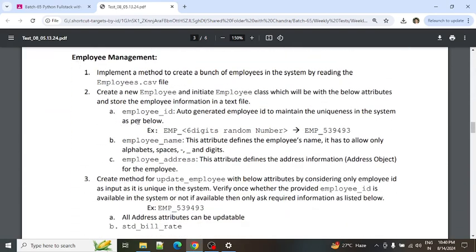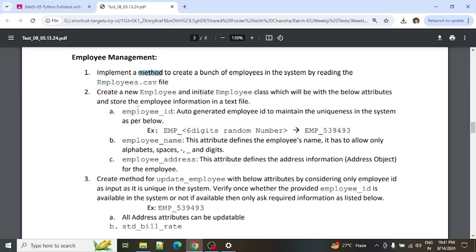So now coming to the employee management. Similarly, whatever bunch of tasks are going to be created, here a bunch of employees has to be created. For that, the employees.csv input file is attached in the test. This file has some dummy data. As soon as this file is loaded in the code, you need to implement a method to read this particular file, and all the data available has to be created in the system in a single attempt. So for that you need to write a method.